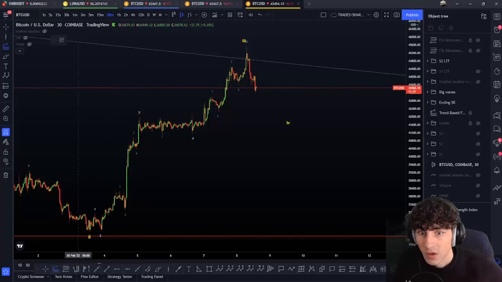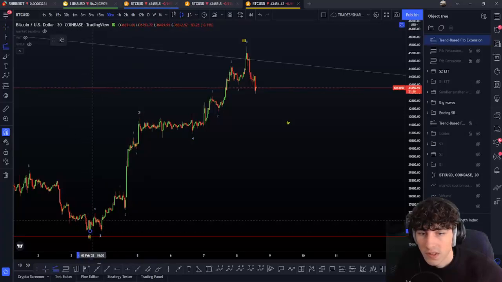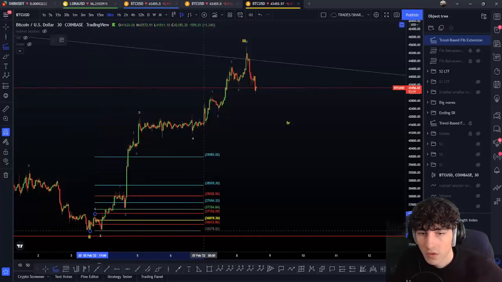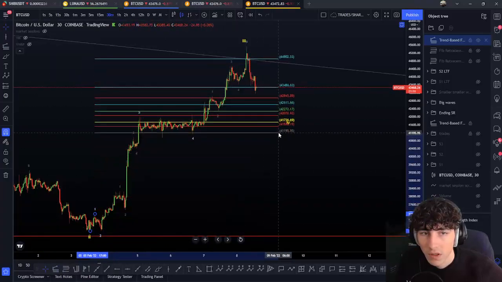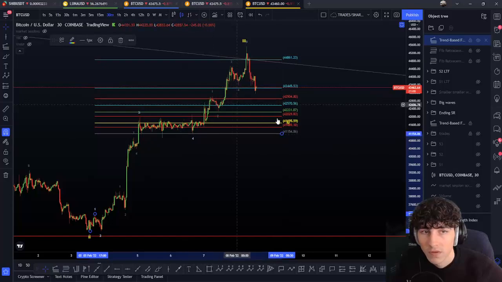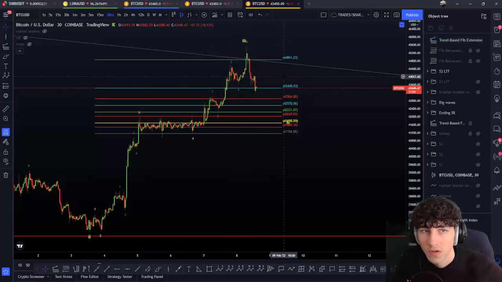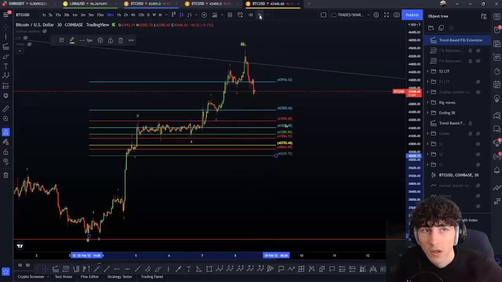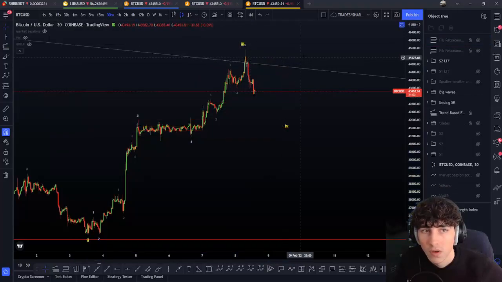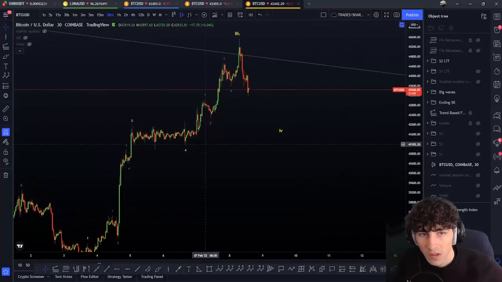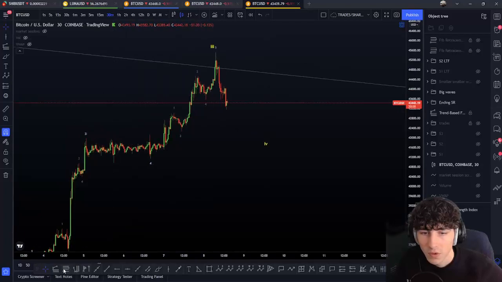After this, we cannot find the wave 5 targets with the extension tool, simply because we have done a crazy extension. As you can see, even the wave 4, we clearly have broken absolutely everything. If you add the extension on the wave 4 to find the wave 5, the maximum target is the 261 point here, okay, for a wave 5. We went to the 423.6, so it's not respected at all. That's why you have to find smaller wave targets, or a smaller wave count.